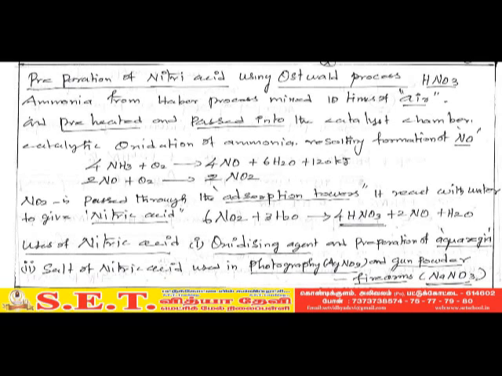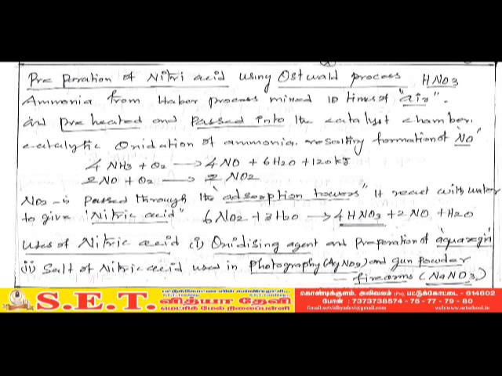The catalytic oxidation of ammonia results in the formation of nitric oxide, NO. The ammonia is oxidized to give nitric oxide and water. The nitric oxide is oxidized to give nitrogen dioxide. The nitrogen dioxide is passed through the absorption tower, where it reacts with water to give nitric acid.